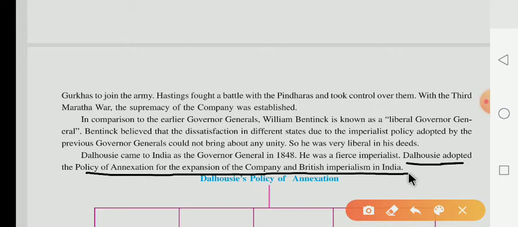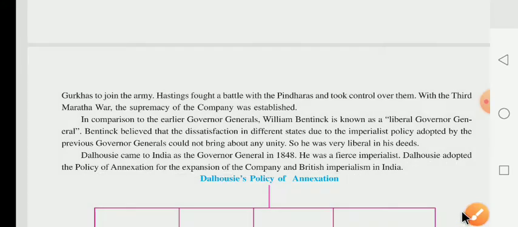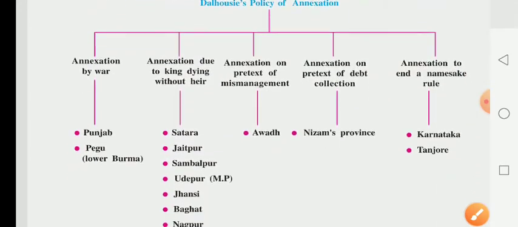You know that the subsidiary alliance policy was started by Wellesley, but now Dalhousie started the policy of annexation. Annexation means the combination of other states, and in Hindi you can also say rajya haran.